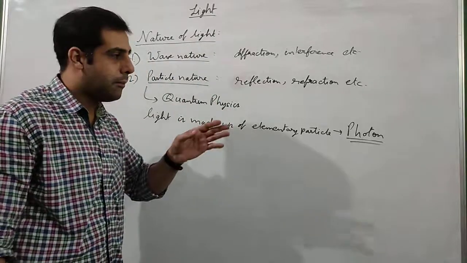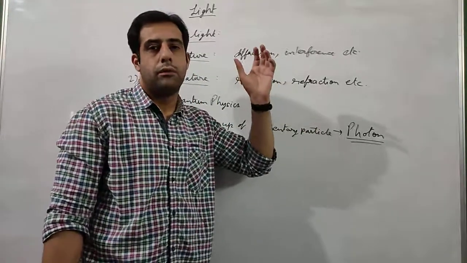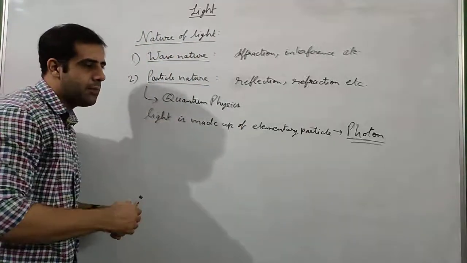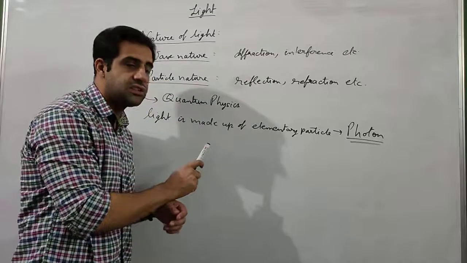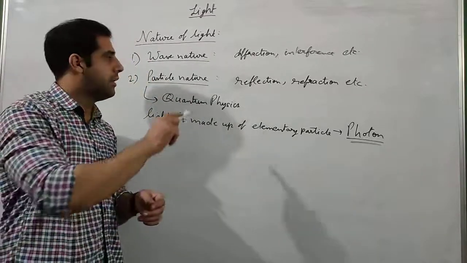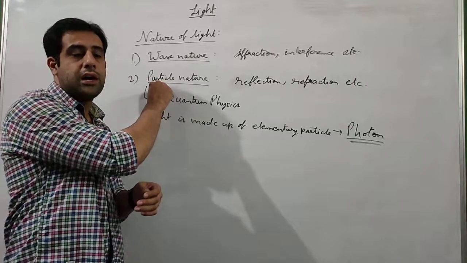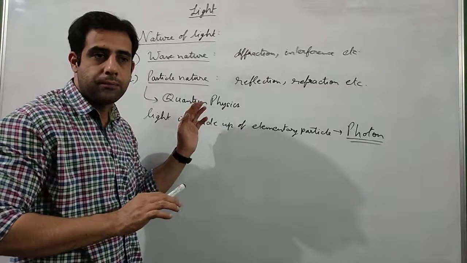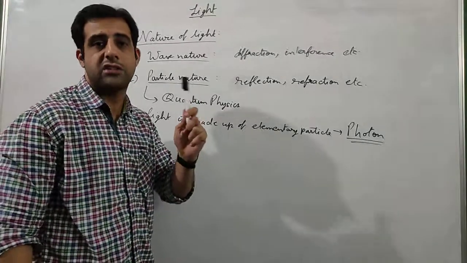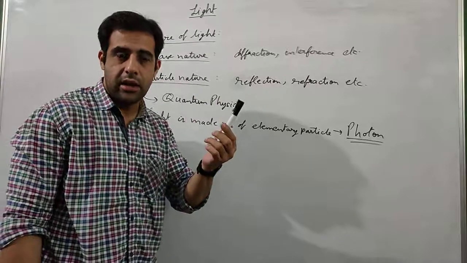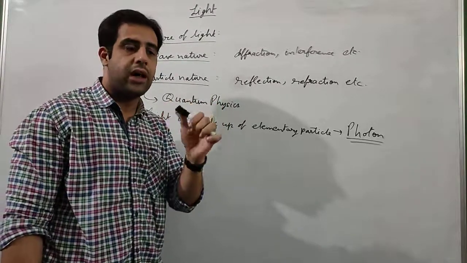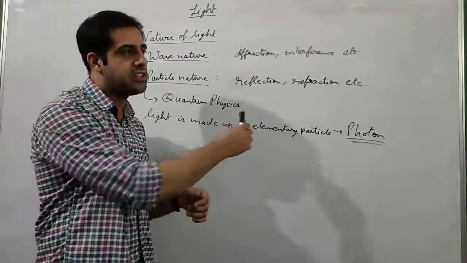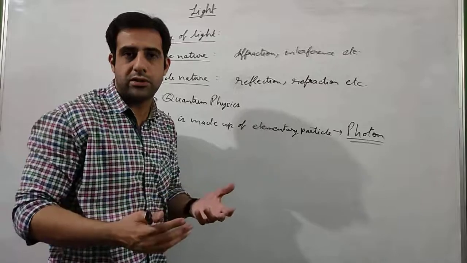And that is correct. But when we talk about this in terms of physics, then we say that it is made up of elementary particle photon. We just say this so that we can justify the particle nature of the light. Otherwise, we do not have anything about light to justify the particle nature. I can justify particle nature of this pen because it has some mass. If suppose there was no mass, then how will I justify the particle nature of this pen? How will I justify that when I am throwing the pen, it is reflecting from the board? I will not be able to justify it.